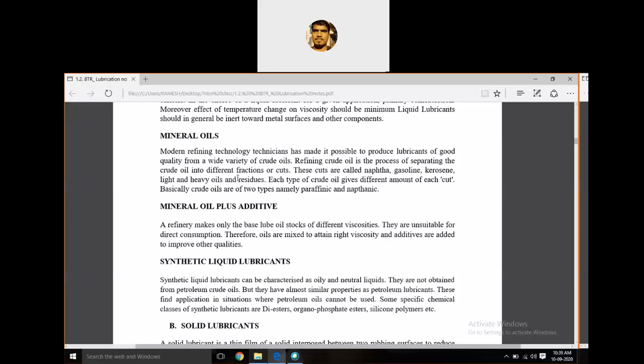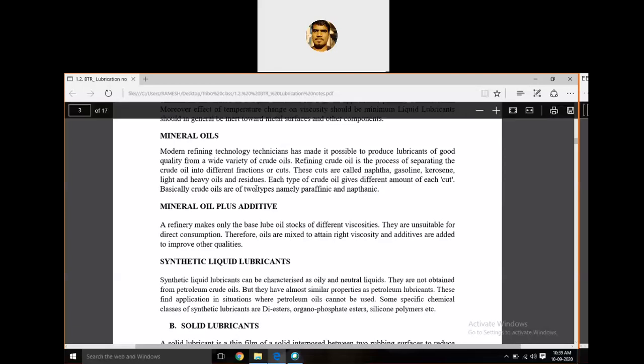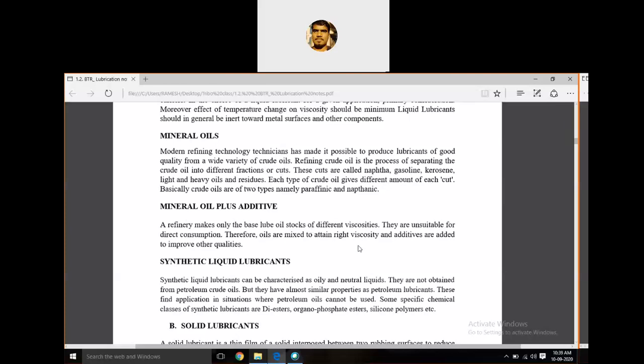They are extracted from crude oil through the refining process, and these are the oils used to reduce friction as a liquid lubricant. The same mineral oil with some additives gives more effectiveness in lubrication. We already discussed the additives, which improve the qualities of the mineral oil.